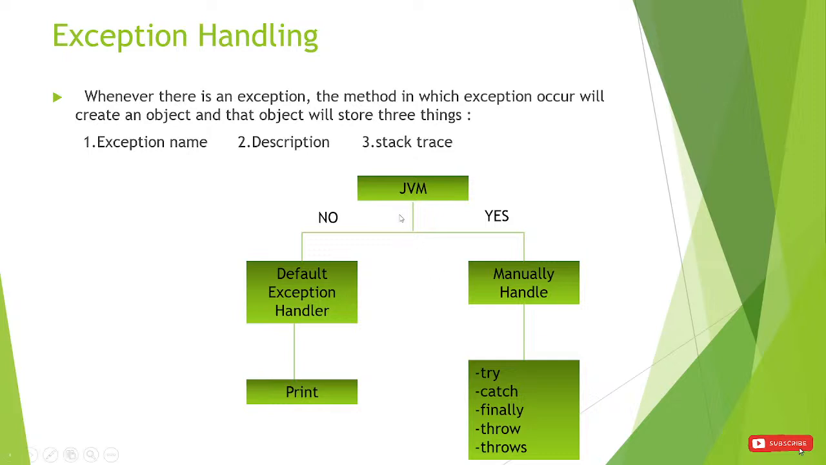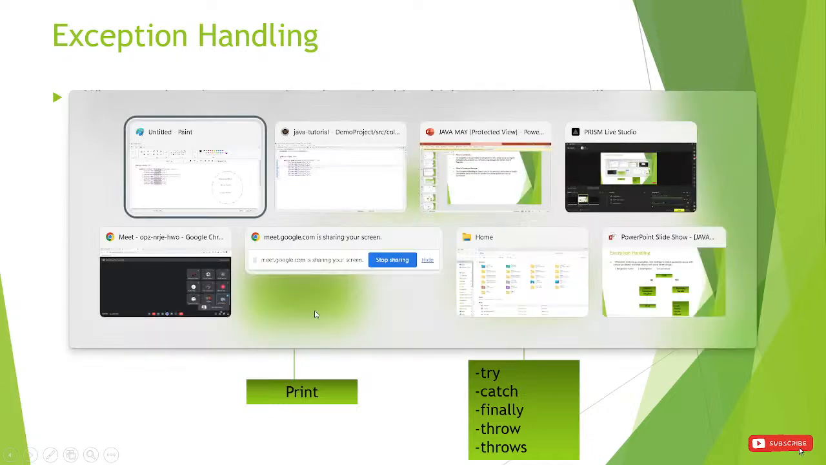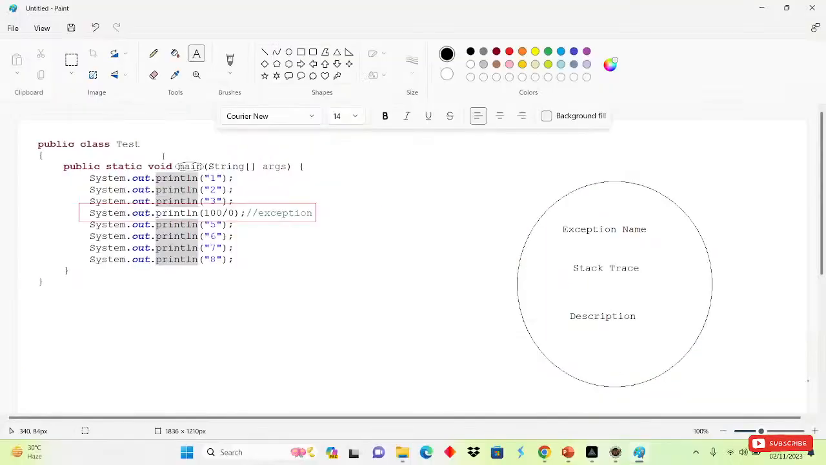If we are not handling the exception, what will the JVM do? The JVM will hand over that object to the default exception handler, and the default exception handler simply prints that object. Whatever things are present inside that object, the default exception handler will print it.